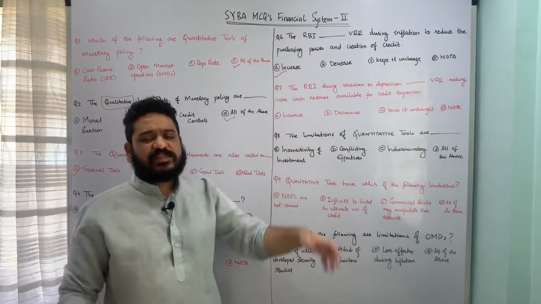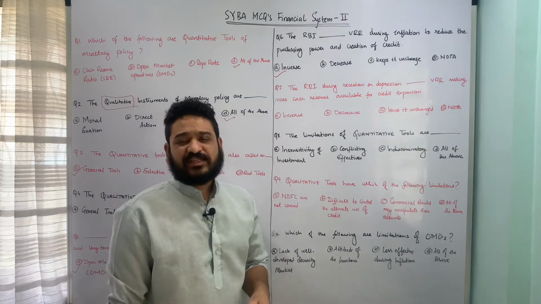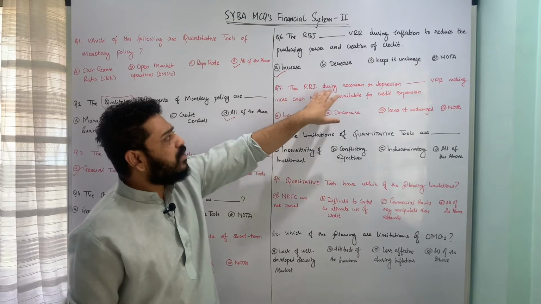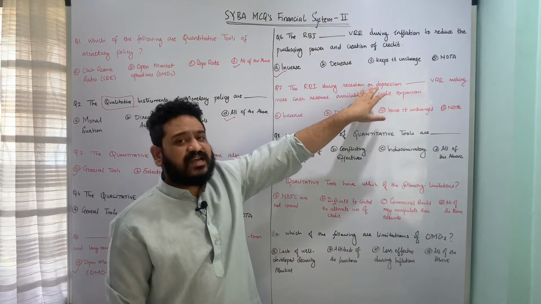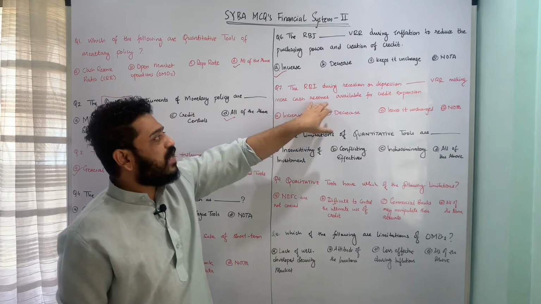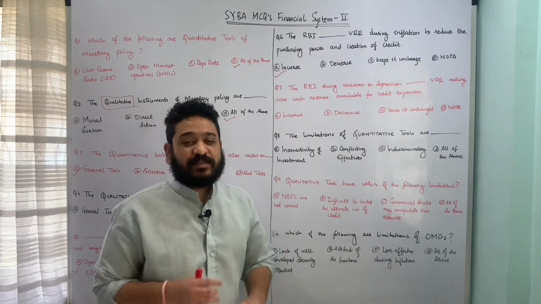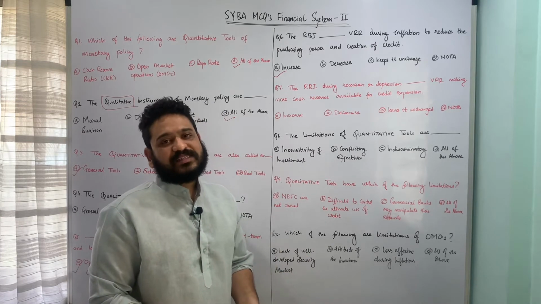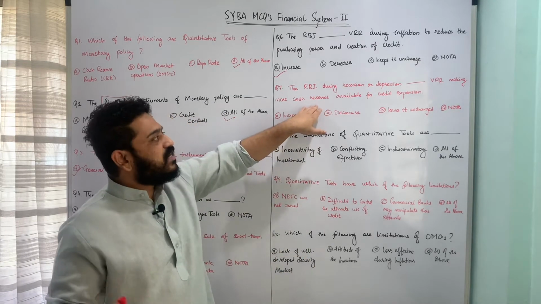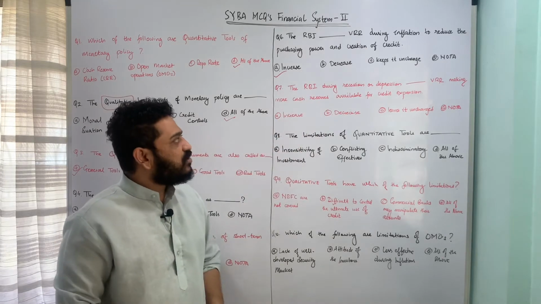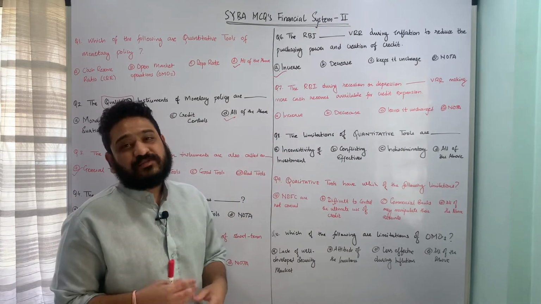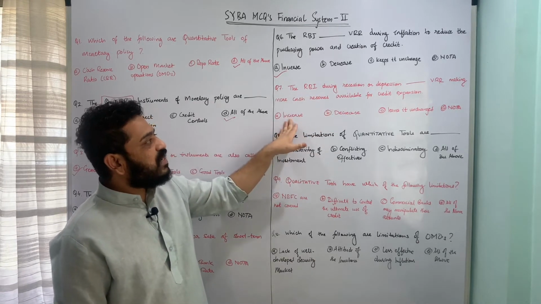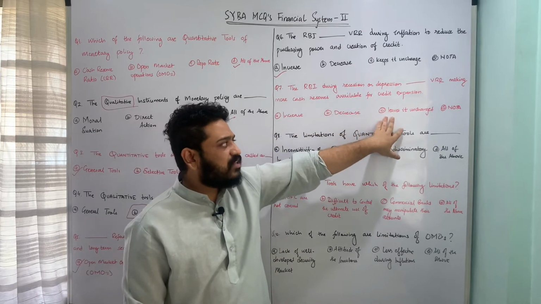Now the next obvious question is what will happen to VRR in terms of recessions or depression, and the question is framed in this fashion: the Reserve Bank of India during recessions or depressions dash VRR, making more cash reserves available for credit expansion. That means now I have to make sure that I pull in more money in the economy per se, so that there is incentives for creation of cash or availability of cash for credit expansion. So what will happen during recessions or depression, whether I will increase the VRR, decrease the VRR, leave it unchanged, or none of the above?